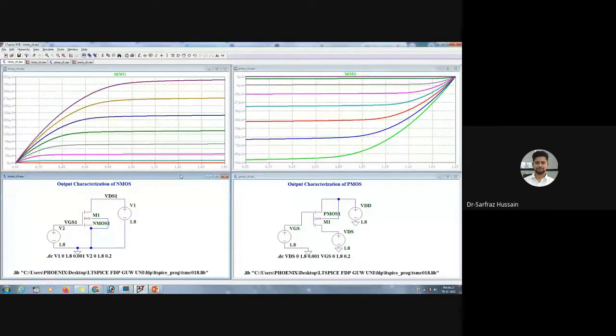So in HSpice, there are several ways to solve that particular equation. If you are getting a particular graph in LTSpice, you can compare that one to a different simulator, that is HSpice, and you will find the difference. Since I'm using the 180 nanometer technology for TSMC, if the same file is used in HSpice, there will be a difference between these two graphs as well. You will not find the same graph in that one. The graph will look the same, but they won't have the same values.